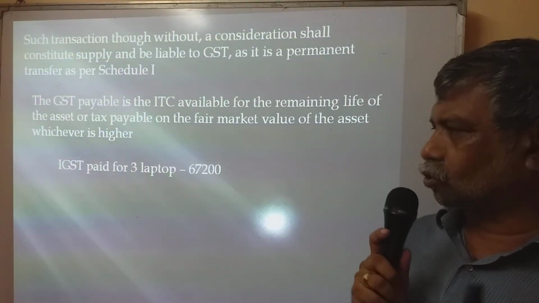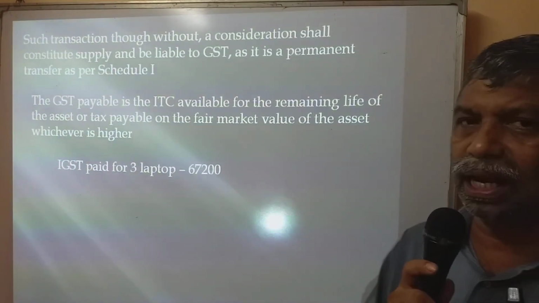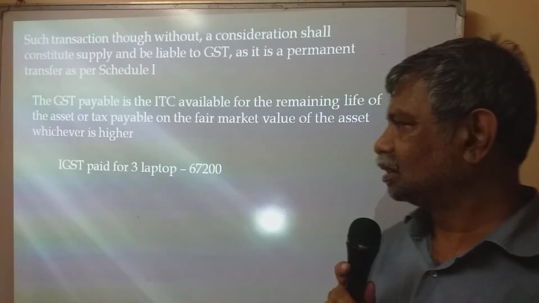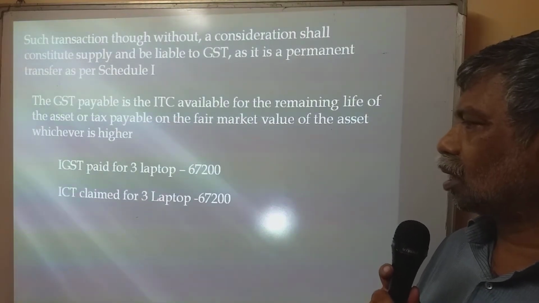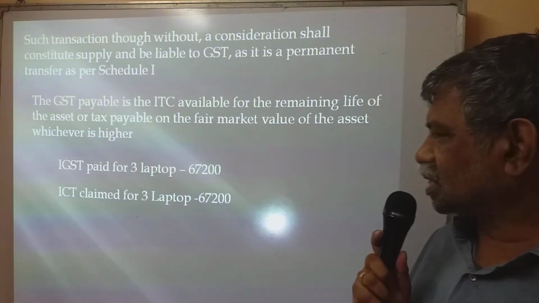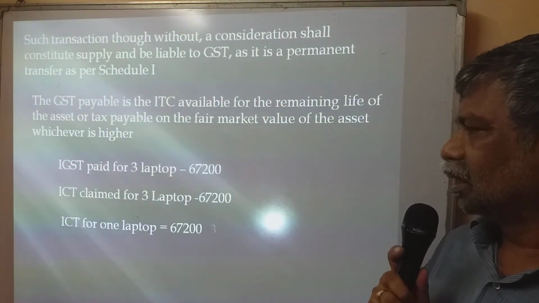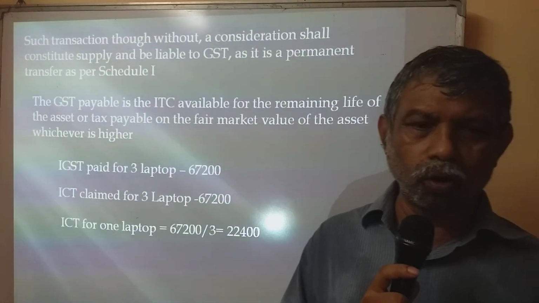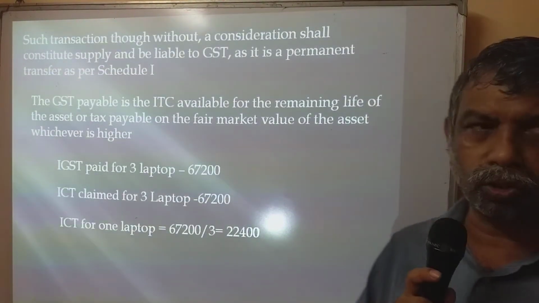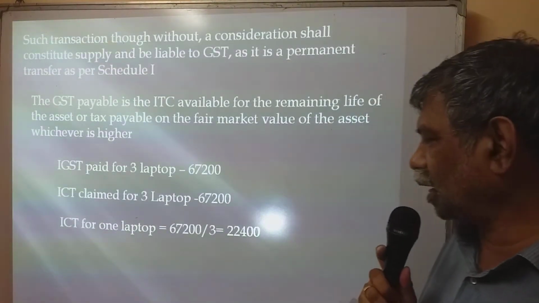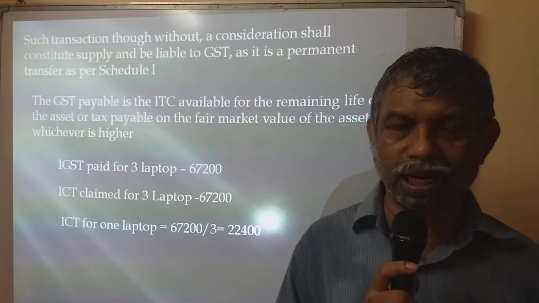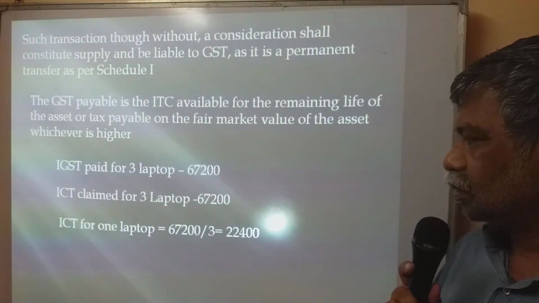IGST paid for 3 laptops: 67,200. So ITC claimed for the 3 laptops is 67,200. Clear? Now ITC for 1 laptop equals 67,200 divided by 3, which is 22,400. That is the ITC which he claimed on that laptop.